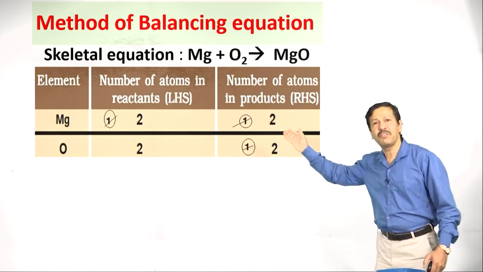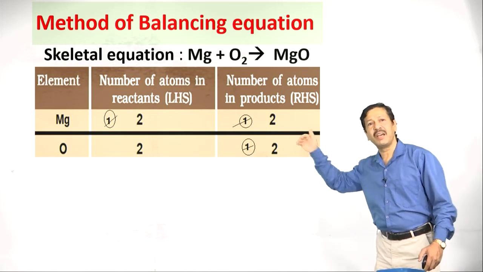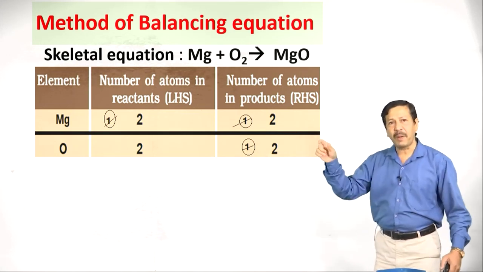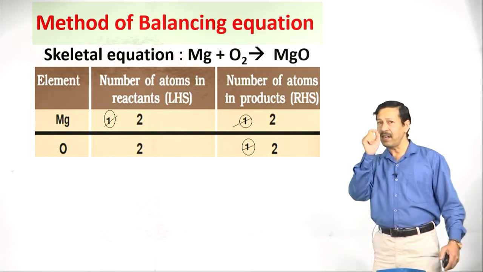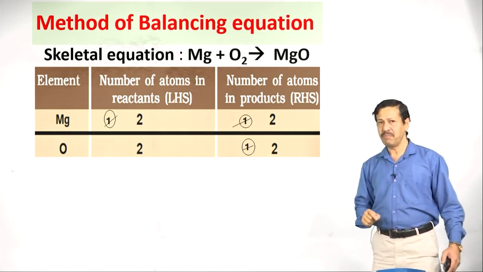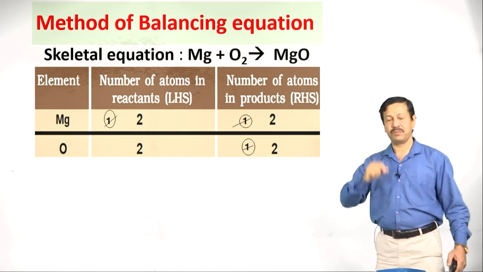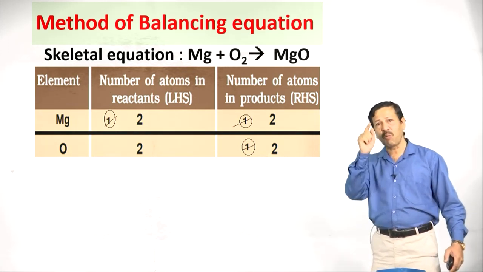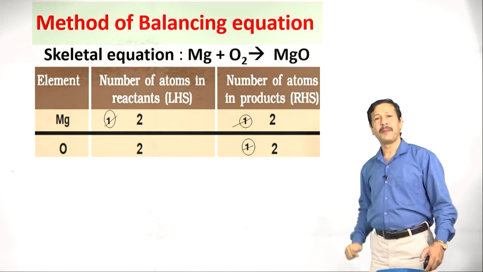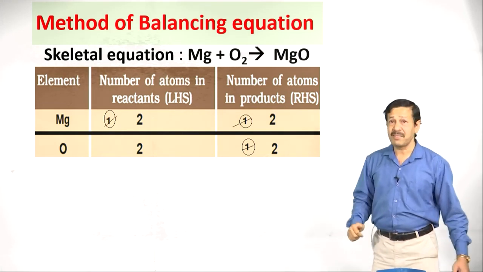So the element: first you have to write magnesium, then oxygen. The number of atoms present in the reactant, left hand side, is 1 magnesium and 2 oxygen. Number of atoms in the product side, both are 1 each. Now let us try to balance it.